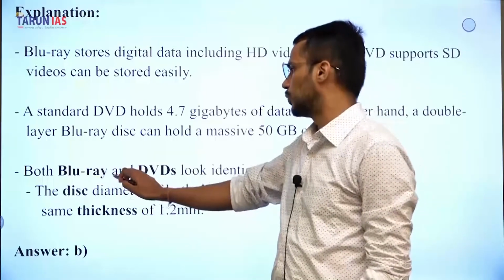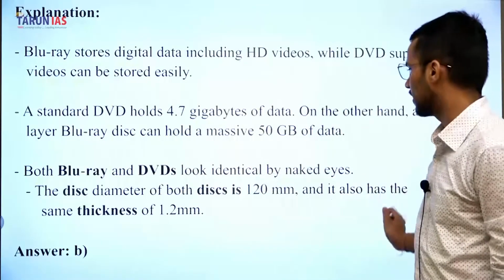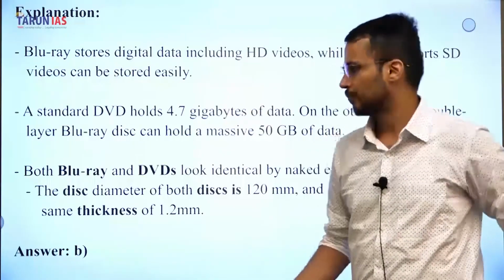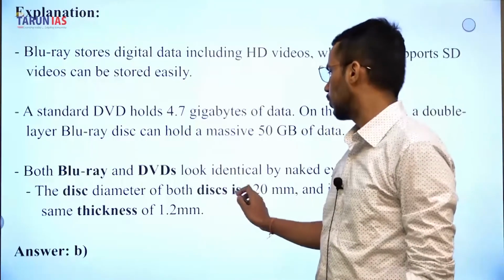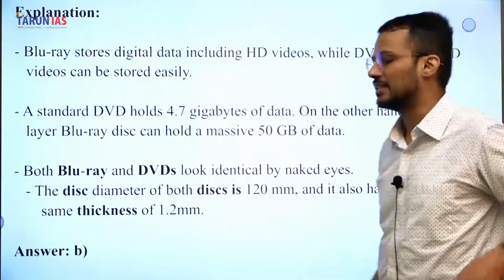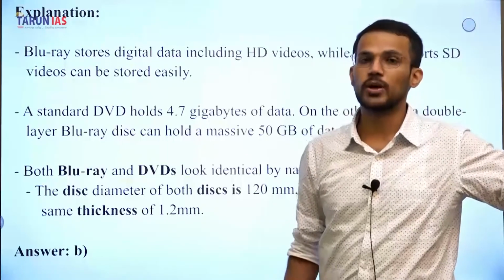Next, both Blu-ray and DVDs look identical to the naked eye. So the size difference is not much. The disc diameter of both discs is 120 mm and they also have the same thickness of 1.2 mm.